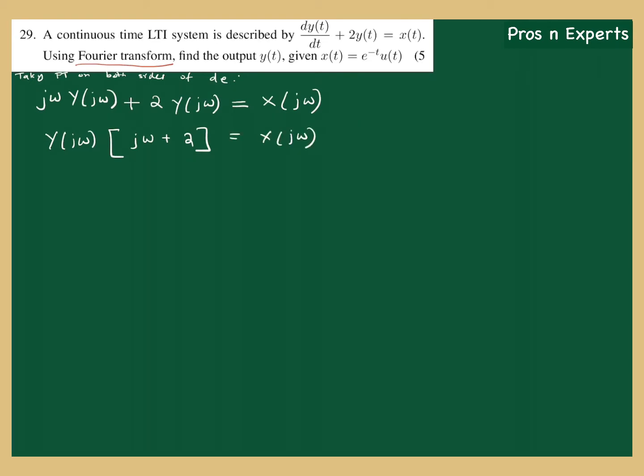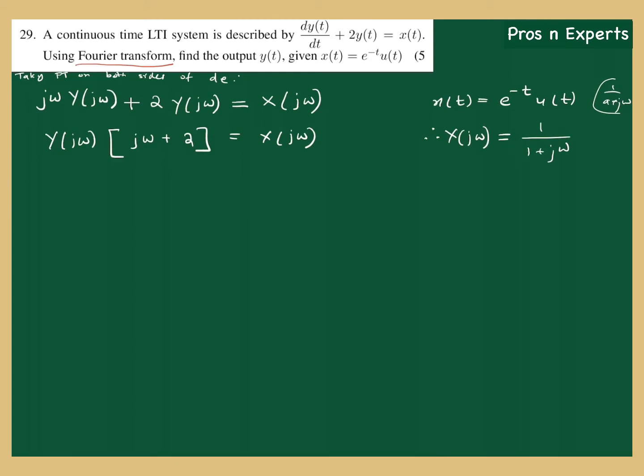Now x of t is given in the time domain as x of t equal to e to the power minus t u of t. So what is X of j omega? It is a standard result: e raised to minus at u of t has 1 by a plus j omega as the Fourier transform. Similarly, X of j omega is 1 by 1 plus j omega, because a is 1 here.